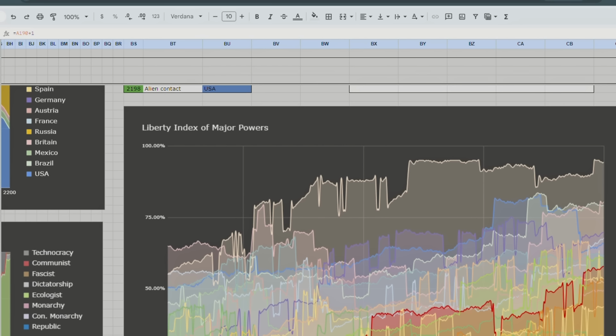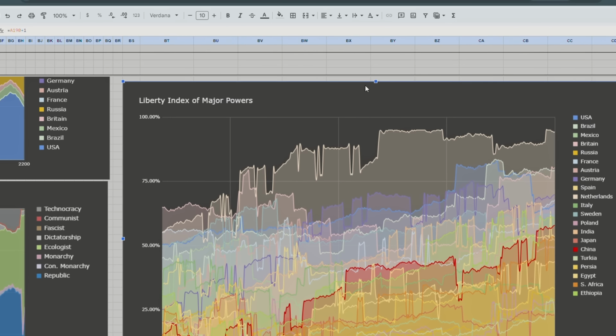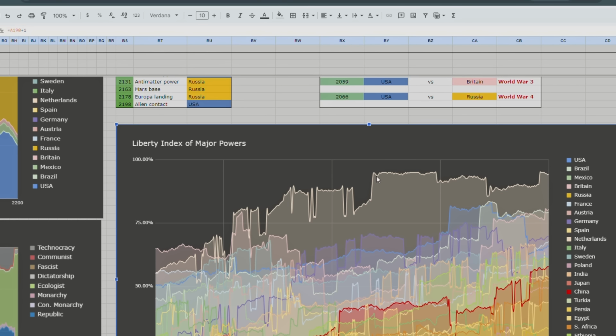Over here is a Liberty Index of the major powers. Let's zoom out so it's focused again. There we go. Actually, let's shift it slightly. This is just a Google Sheets issue, but it's easily fixable. Okay. So it looks like, what country is this? The Netherlands was the country with the most political freedom tracked in this spreadsheet throughout most of history.